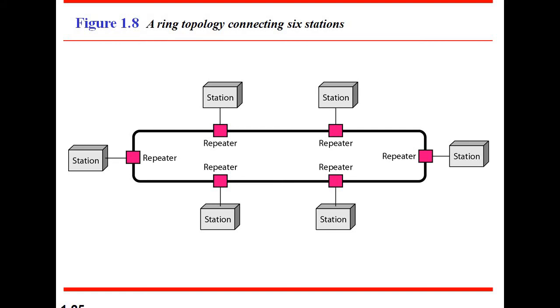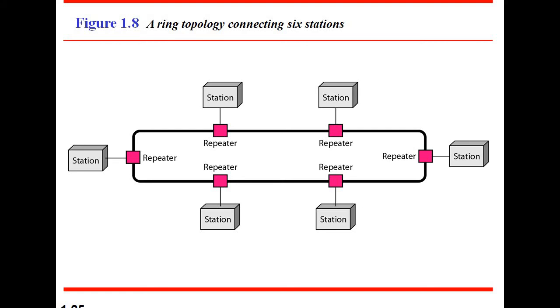They are connected in a ring fashion, with each other in a circular fashion. Because communication is in a clockwise fashion, if one system fails, then it definitely affects the total ring network.